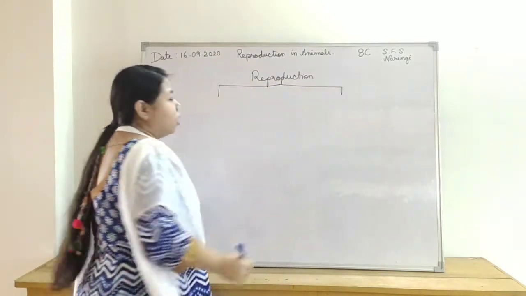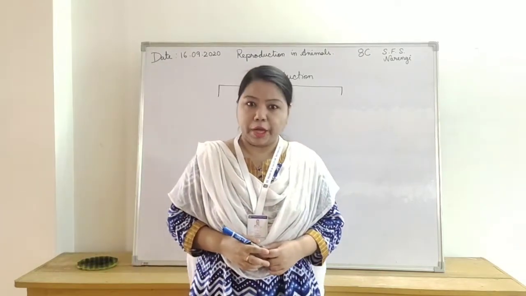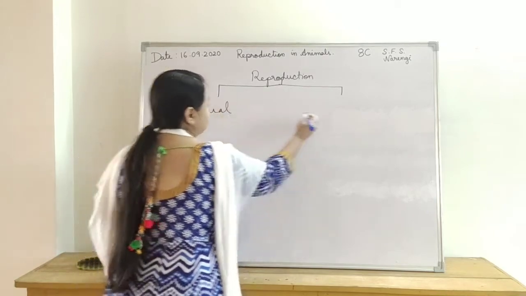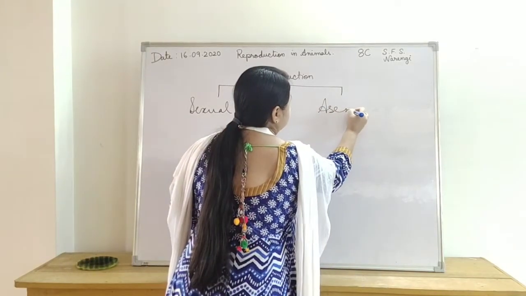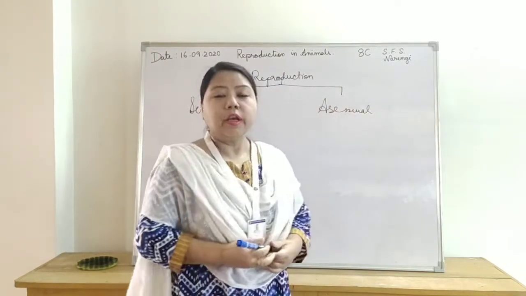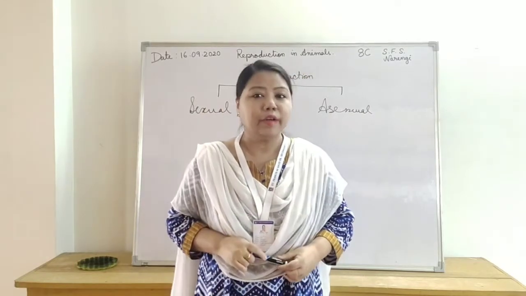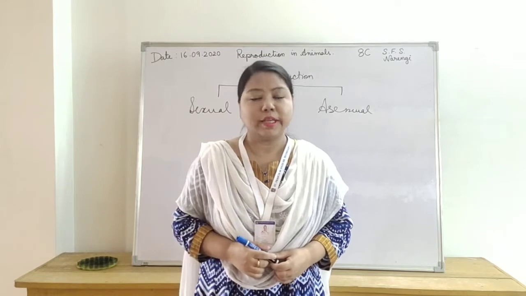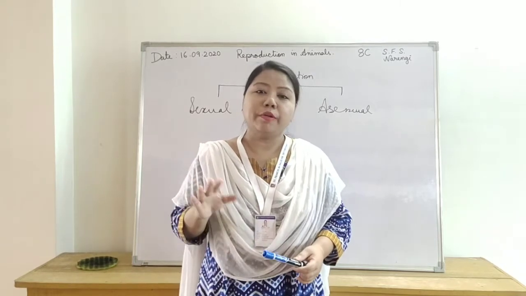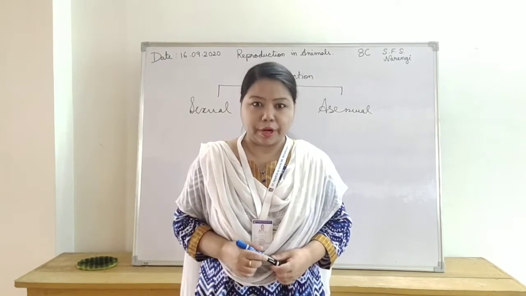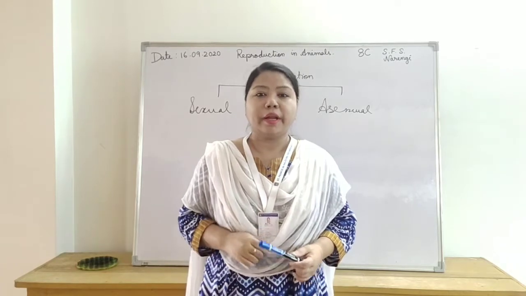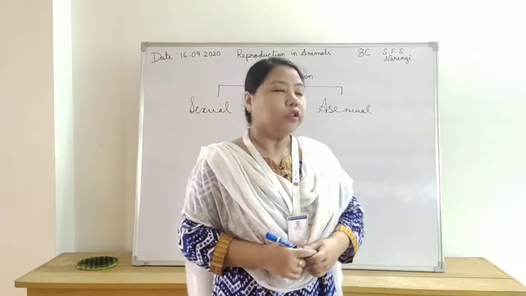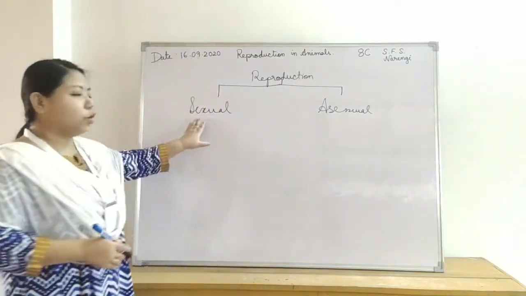There are two modes of reproduction: sexual reproduction and asexual reproduction. I will divide the video into two parts. In the first part I will recap sexual reproduction, and in the second part I will recap asexual reproduction. So let us begin with sexual reproduction.